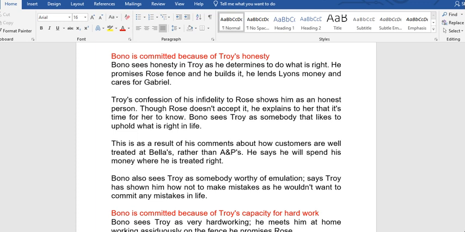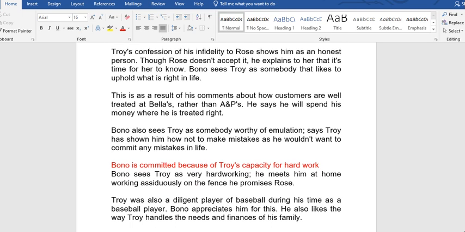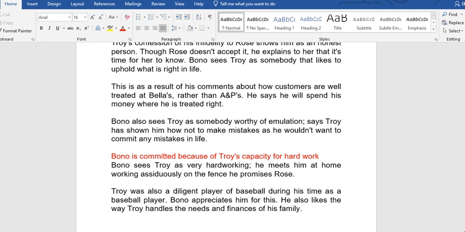Though Rose doesn't accept it, he explains to her that it is time for her to know. Bono sees Troy as somebody that likes to uphold what is right in life. This is as a result of his comments about how customers are well treated at Bella's rather than A&P's. He says he will spend his money where he is treated right.